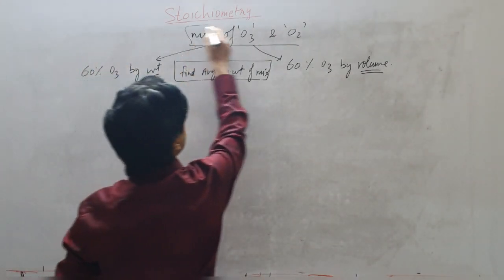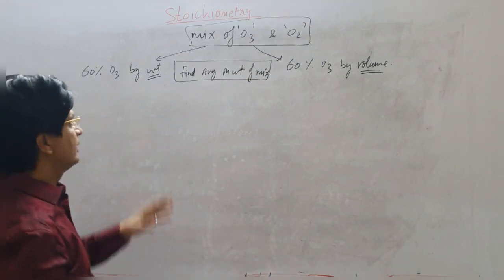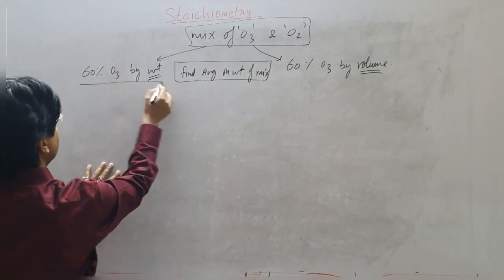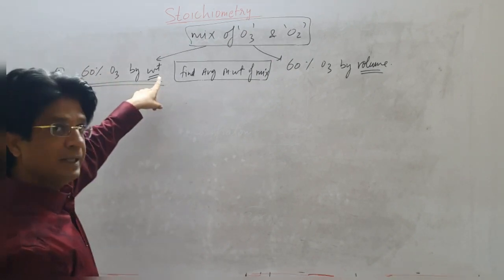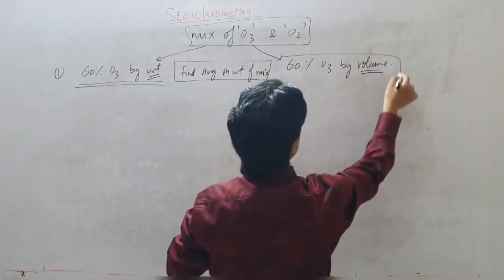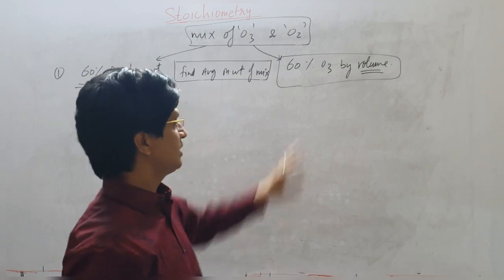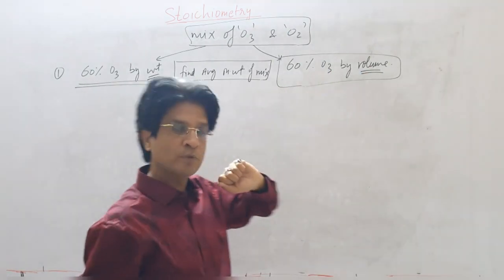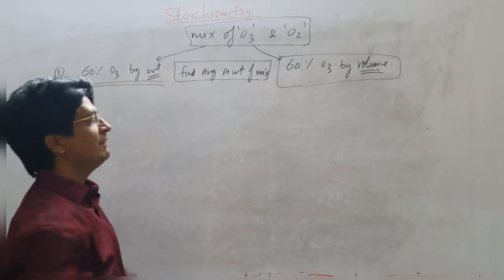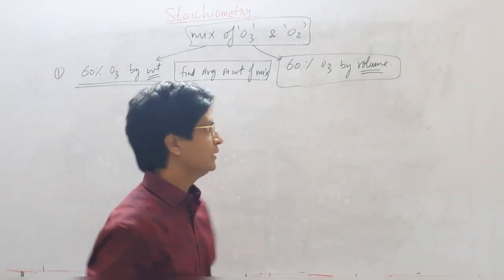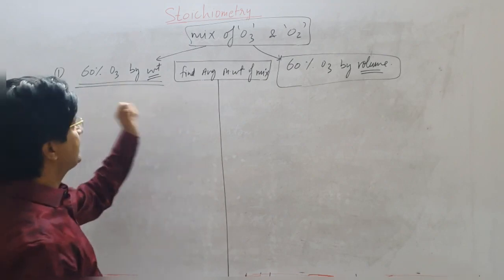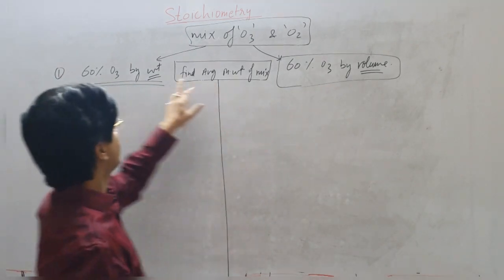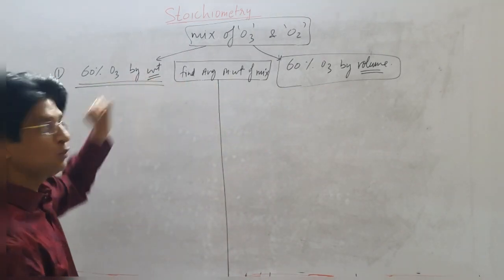So understand this thing. We have got a mixture of ozone and oxygen. In the first case they have given that the ozone is 60% by weight. In the second case they are saying that ozone is 60% by volume. In both the cases you have to find average molecular weight of the mixture. So we'll solve them separately. Understand the importance of weight and importance of volume. Now let's solve this question with respect to weight first.